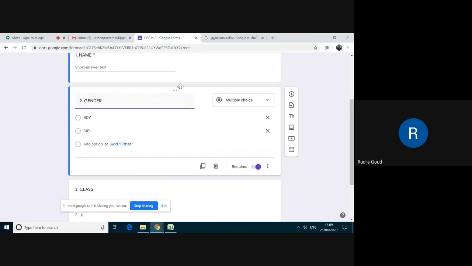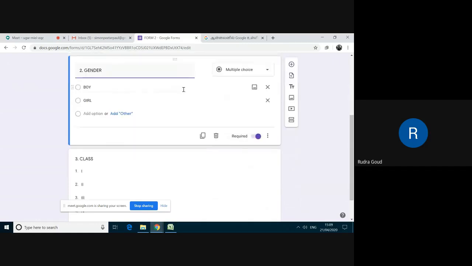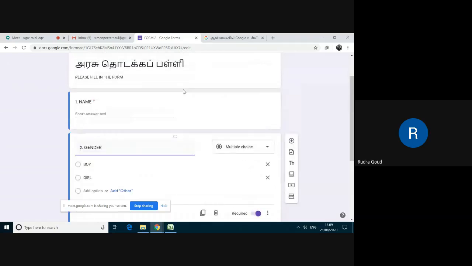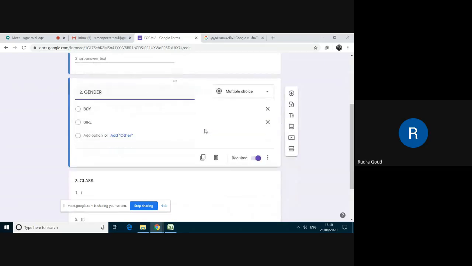So we have to use a numerical format, and we need to define what way we are going to get it. DD MM YYYY means we are going to get first the date, then the month. If we are defining it as month, it will not go above 12. Those validations are required. Without proper validation, if you are getting data, it will be very difficult to process and you may not be able to use it also. So proper data validation is very important. You can cover some aspects of that tomorrow.